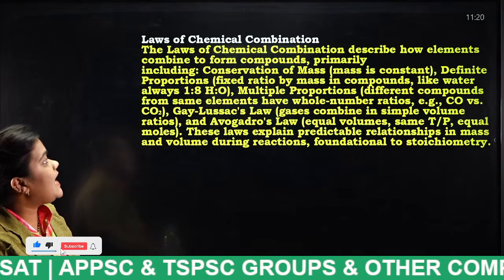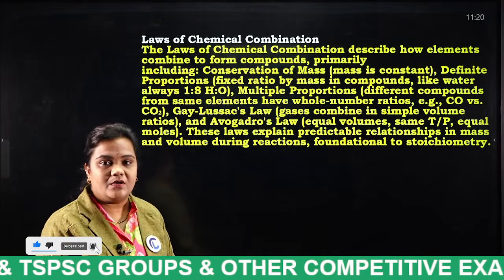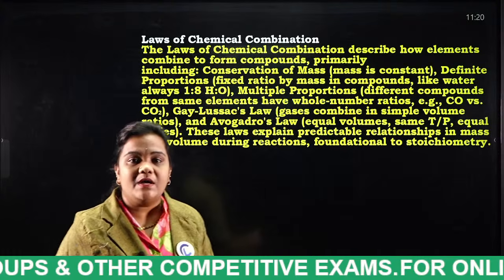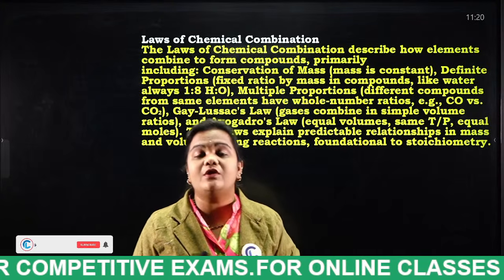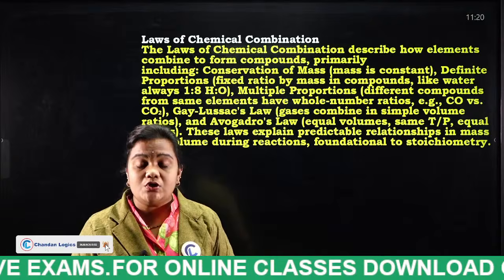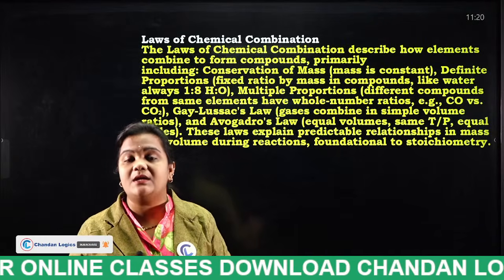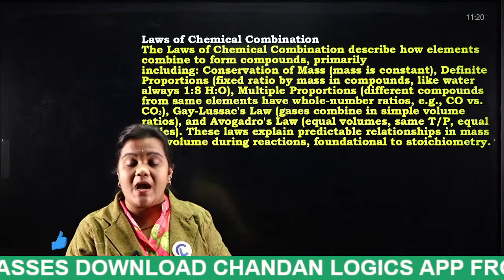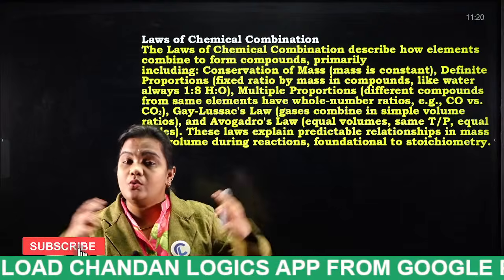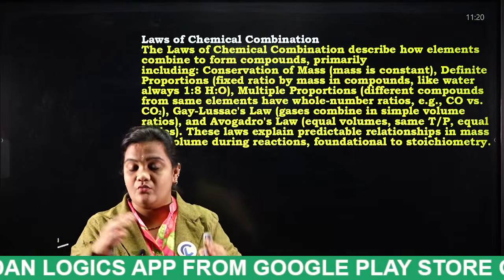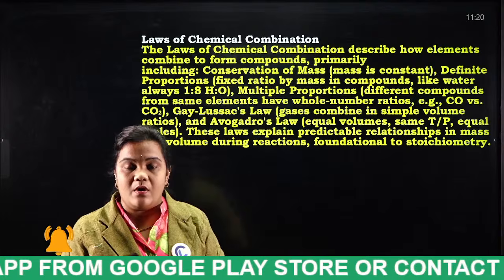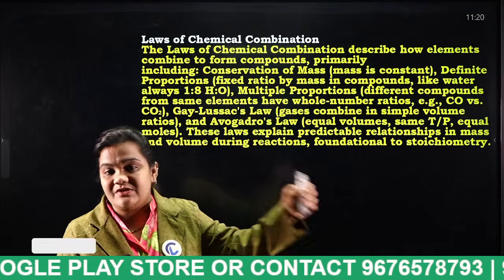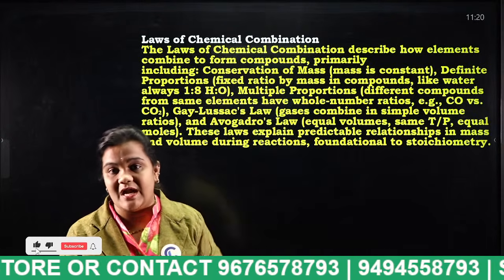Next, laws of chemical combination. We know what an atom is, what a molecule is and what a compound is. Now how do we combine 2 different elements to form a compound? For example, sodium is one element and chlorine is another element.